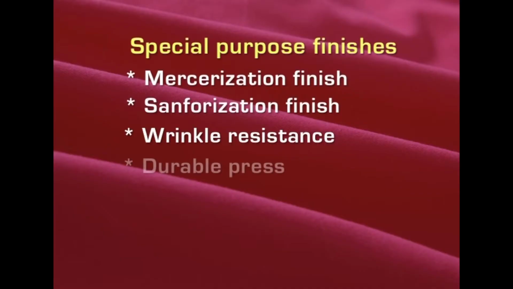Maybe there is a little difference between wash and wear and wrinkle recovery, both are almost similar, but the percentage of resin added will be different. In the same way, we have another finish called durable press, in which the fabrics are subjected to a resin finish again. In this, there are two types, and sometimes the fabric is durable pressed or the garment is durable pressed.